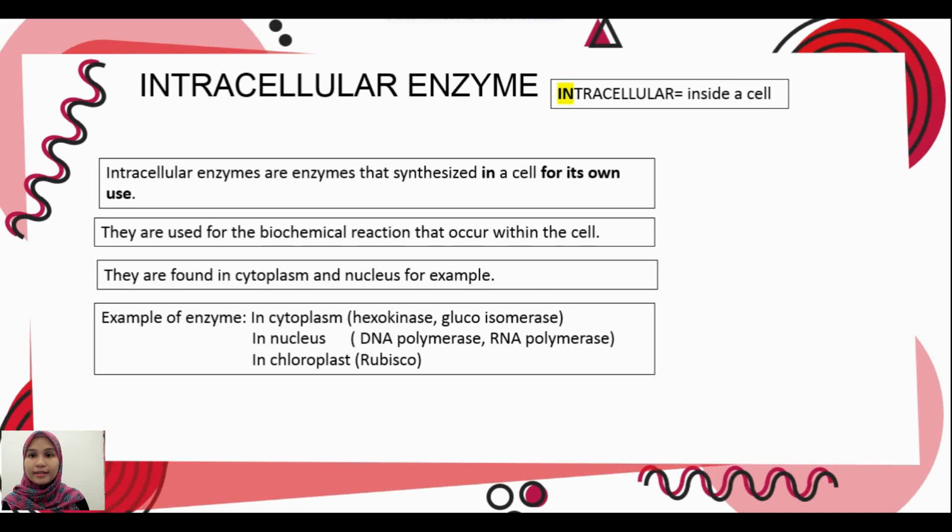Examples of enzymes in the cytoplasm are hexokinase and glucoisomerase. In the nucleus, we have DNA polymerase. In the chloroplast, we have rubisco.